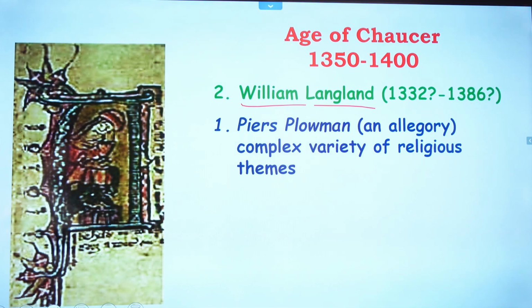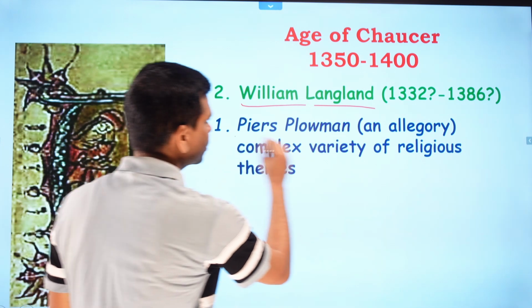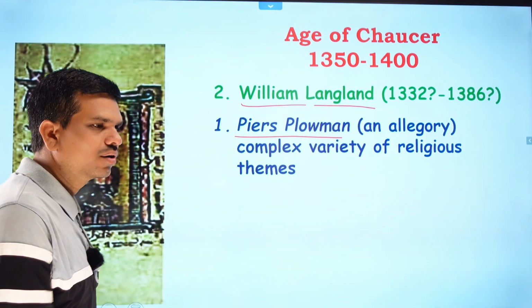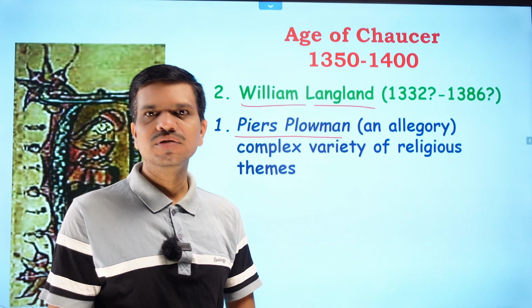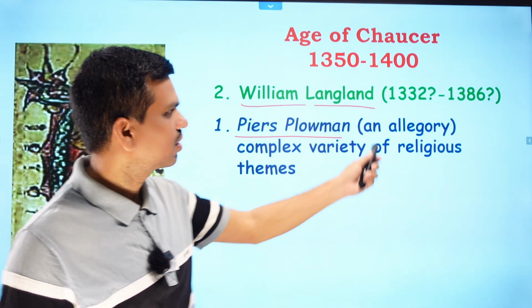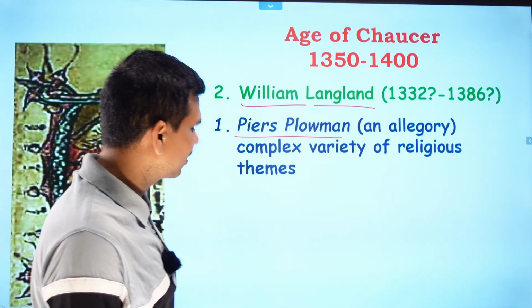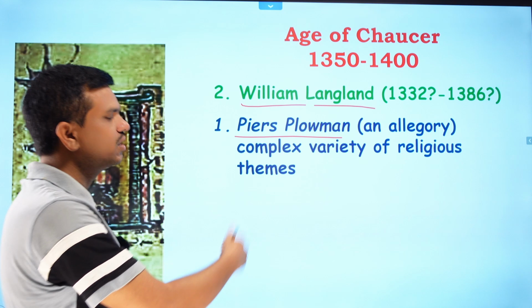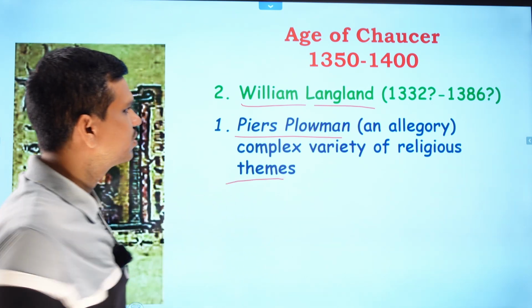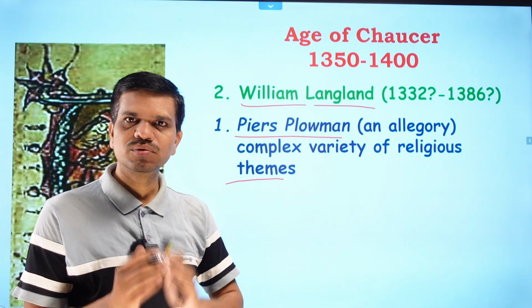And he composed a very important work. This is Piers Plowman, and it is an allegory. Now you can see how forms evolved in English poetry. So here it is an allegory, and it is a complex variety of religious themes. It includes so many different types of themes, and hence it becomes a very important work.